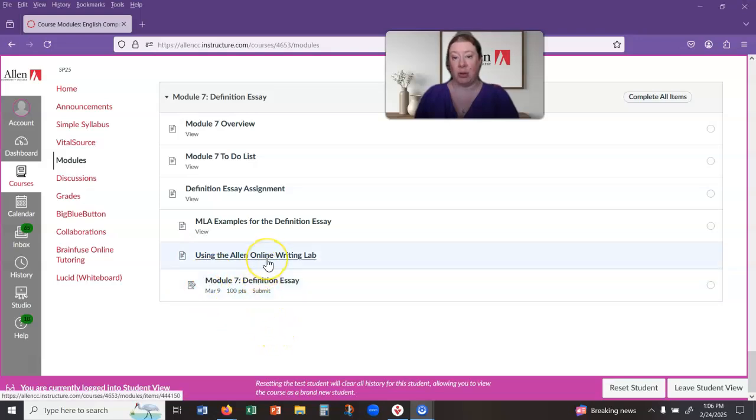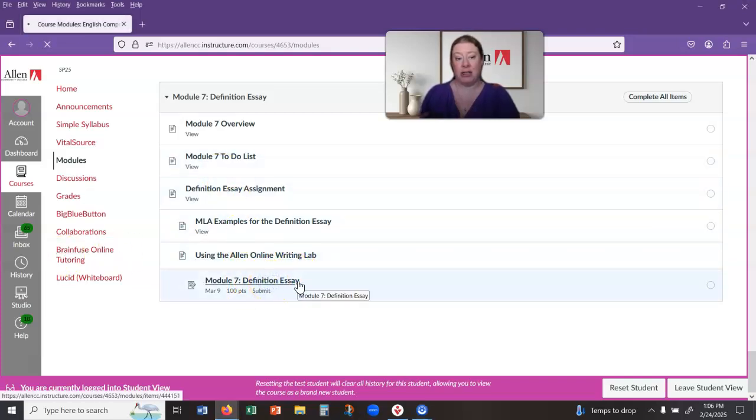You do have the option always to send to the online writing lab, and I do encourage that. However, keep in mind that they do need 2 business days to respond. So you would have to have your draft done by like Wednesday during the week in order to get feedback by Friday. Earlier in the week is usually better, but you do have that option, and that uses that BrainFuse online tutoring right here. So you'll click on that and then go to submit your essay.